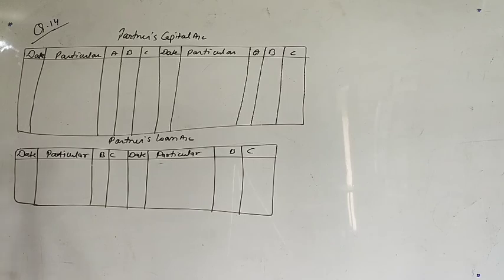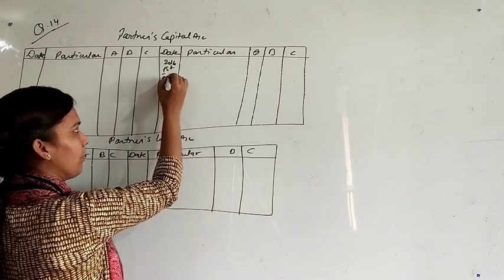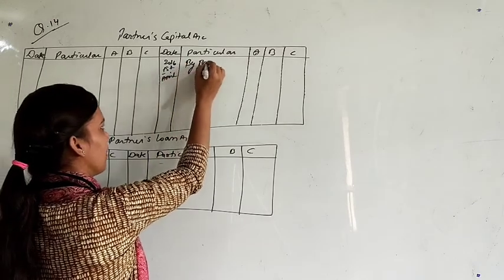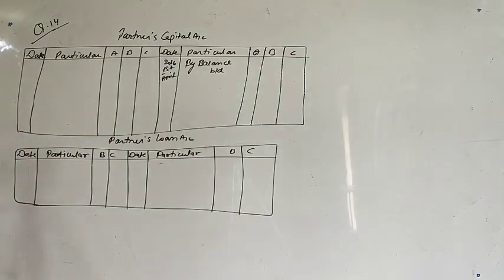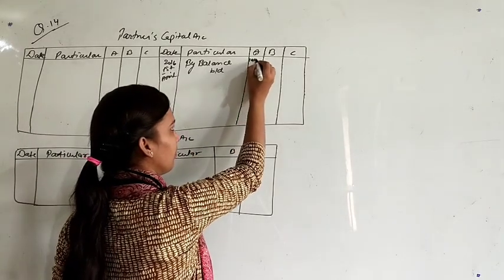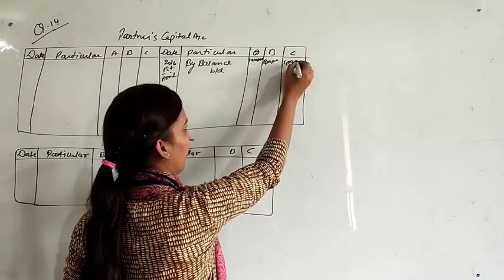Yes. So first of all check that what is your profit. I'm starting the first line. Actually you have opening capital in the question, that is 10 lakh, 8 lakh and 5 lakh that we show in the partners capital account. Date is 1st April 2016. By balance BD. By balance BD is the opening capital. 10 lakh, 8 lakh and 5 lakh.